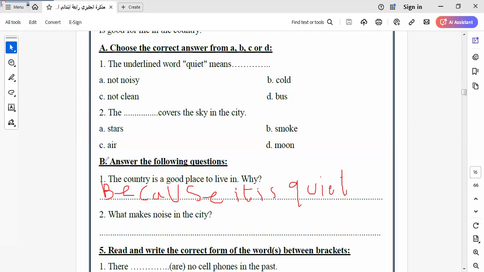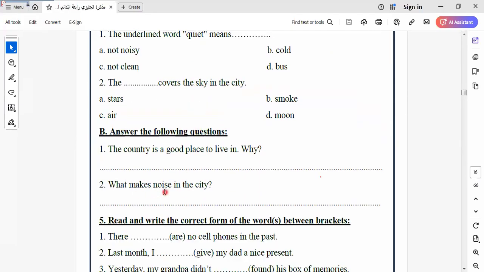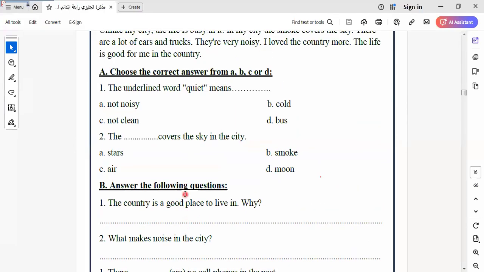What makes noise in the city? Cars, as we know here from the text, cars. What makes noise in the city? Cars and trucks. So the noise in the city comes from what?